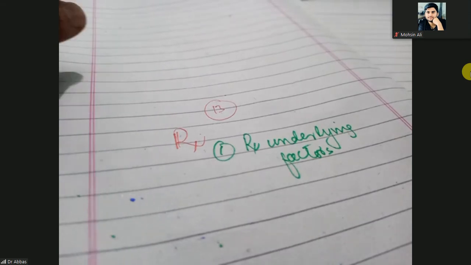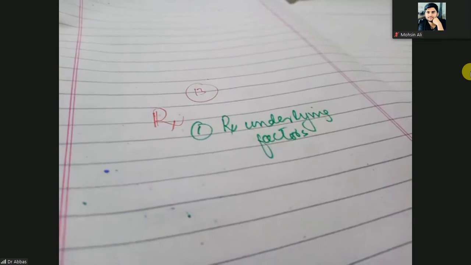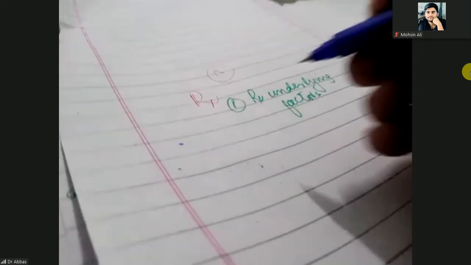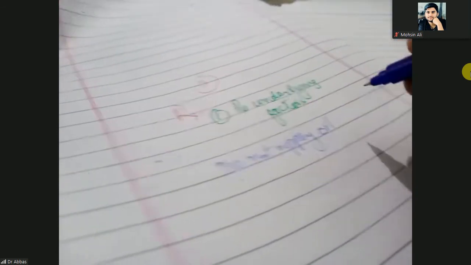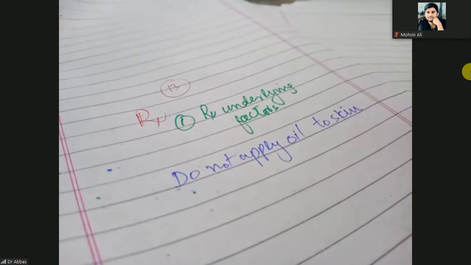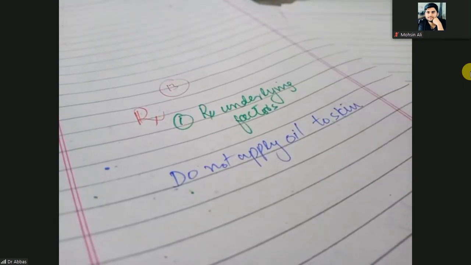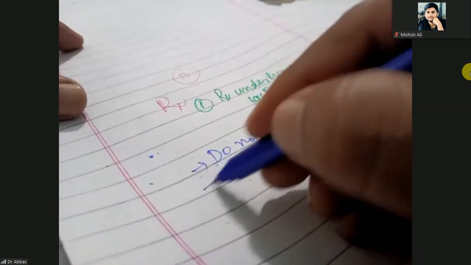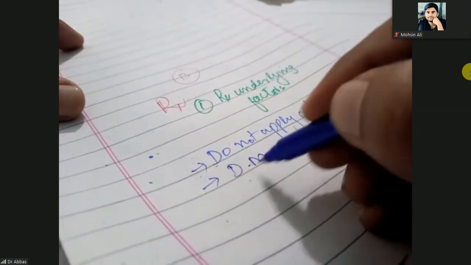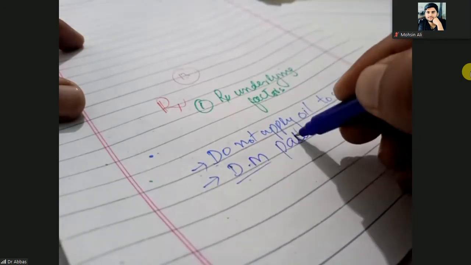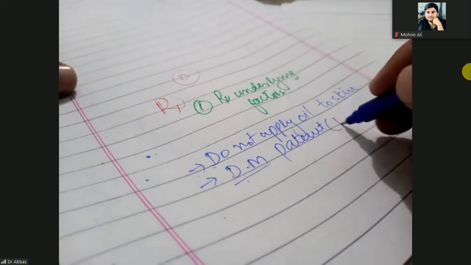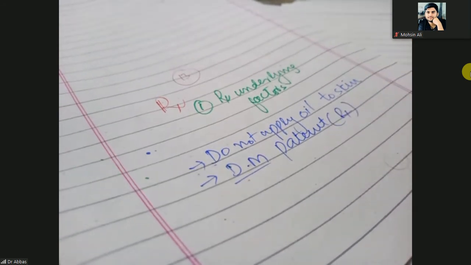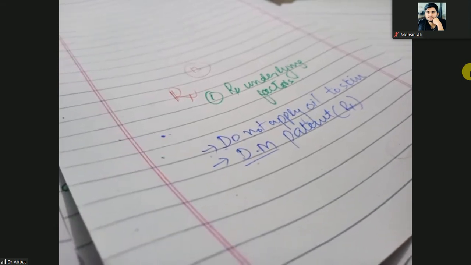So we have studied that the Malassezia group of organisms are lipophilic. So don't apply oil to the skin, because it is lipophilic, otherwise it will grow faster. Other one, it is more common in diabetes mellitus patients, because diabetes mellitus patients are obese and they have more sweating and sebaceous or sebum production. So treat them. First treat the diabetes mellitus, and at least control the sugar level.